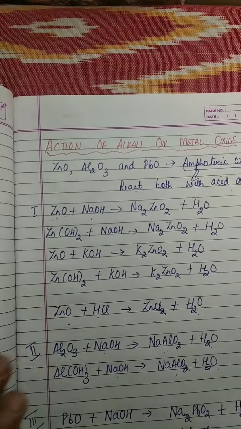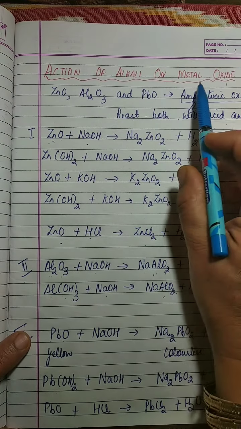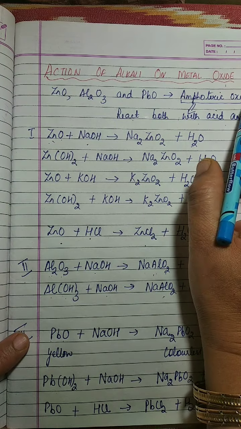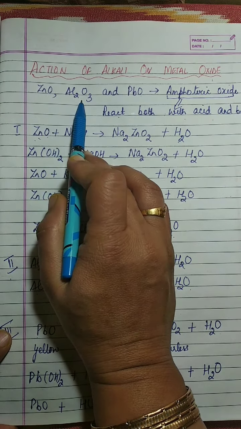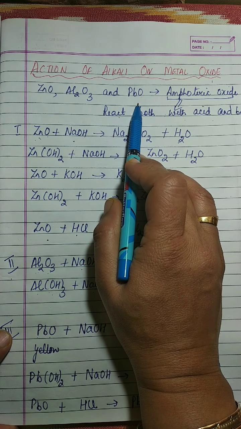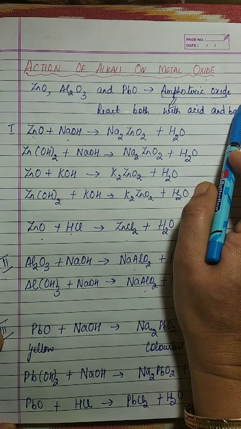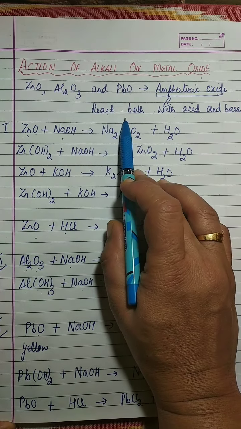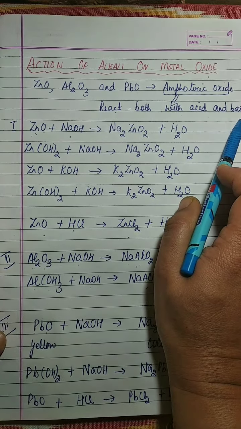Last topic of this chapter is action of alkali on metal oxide. There are certain metal oxides like zinc oxide, aluminium oxide and lead oxides which are amphoteric in nature. Amphoteric means they can react both with acid as well as base. Now let's take one by one.